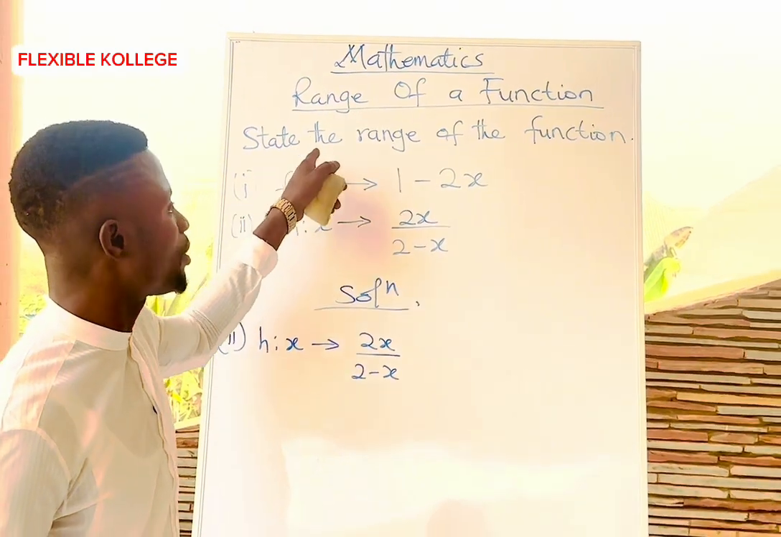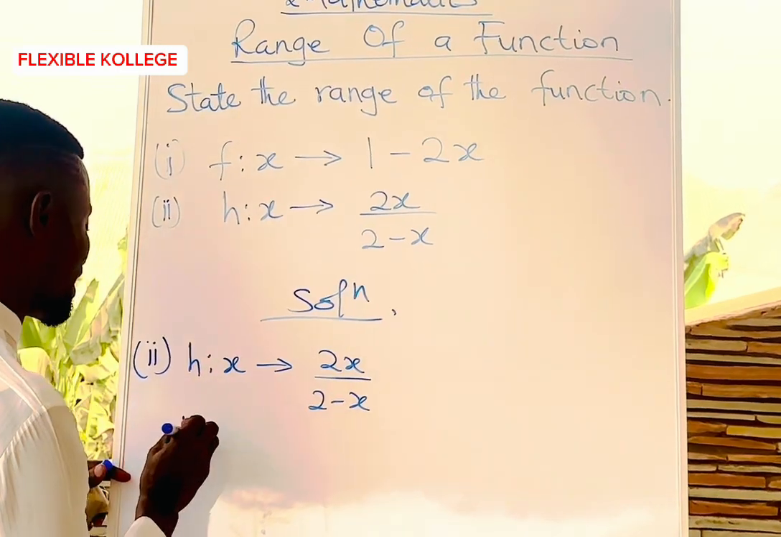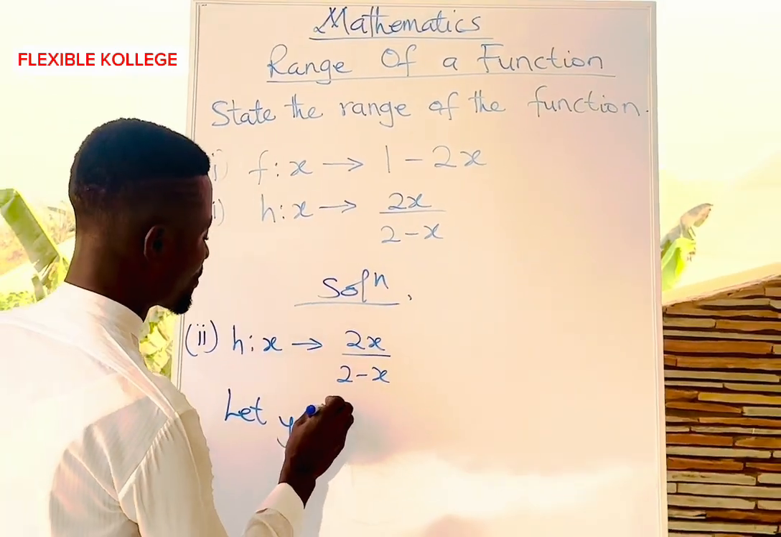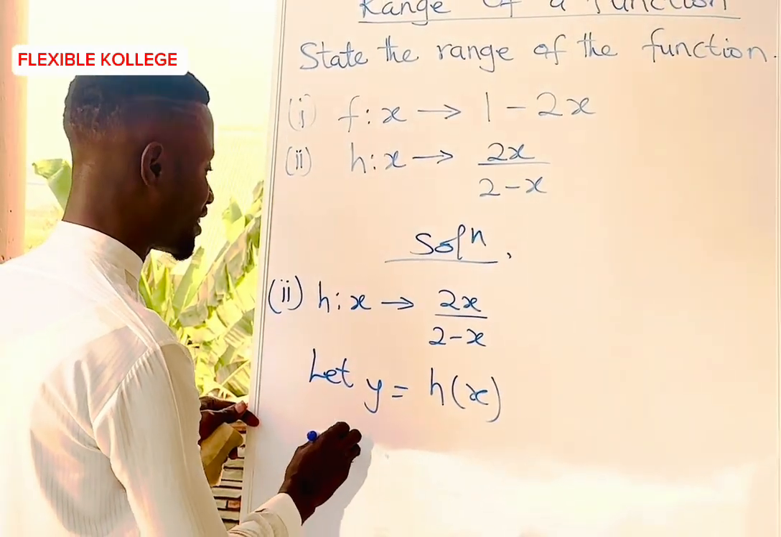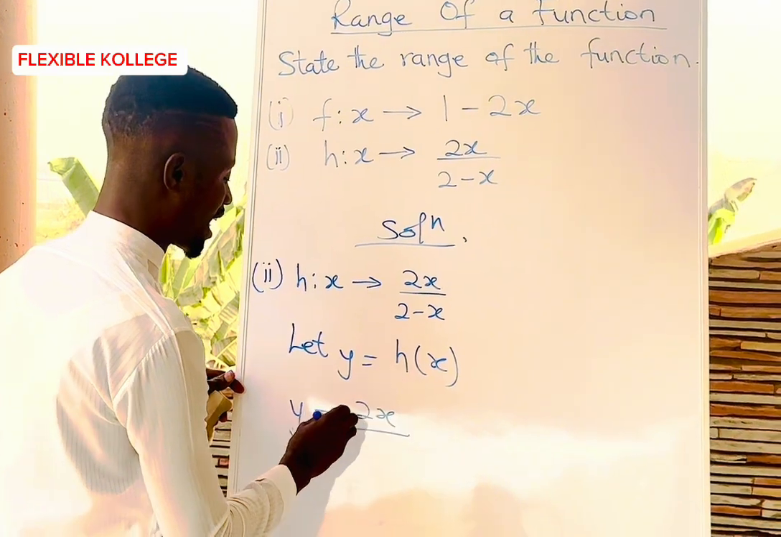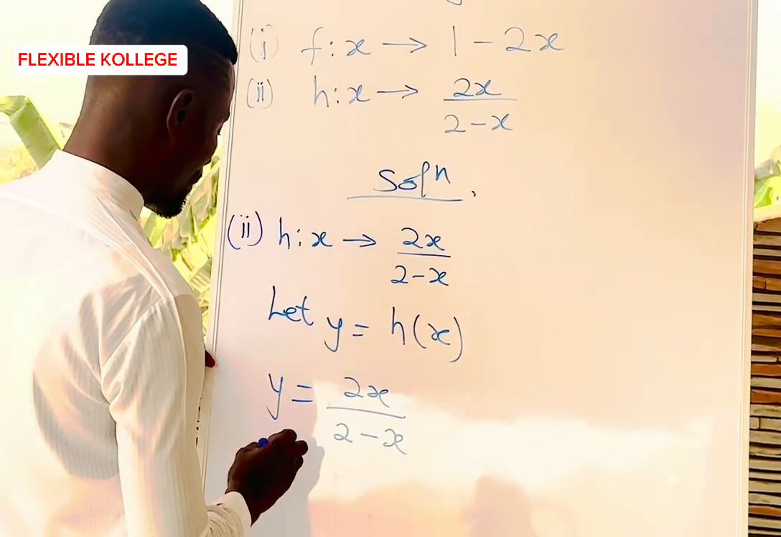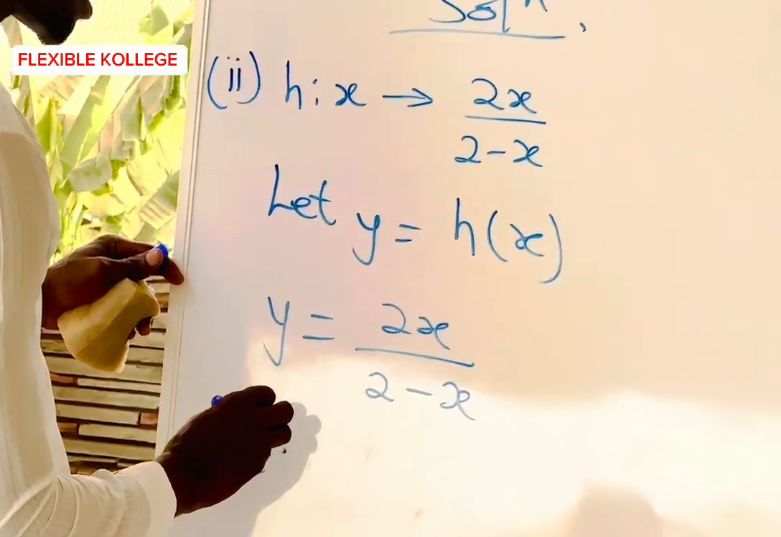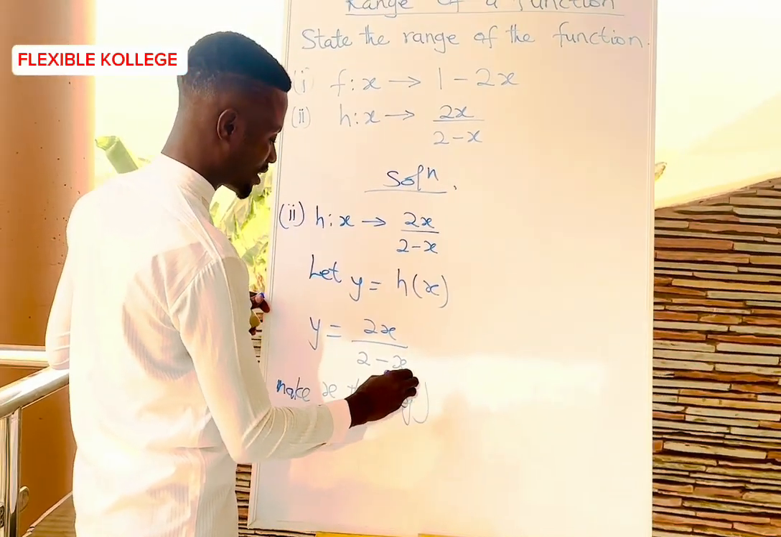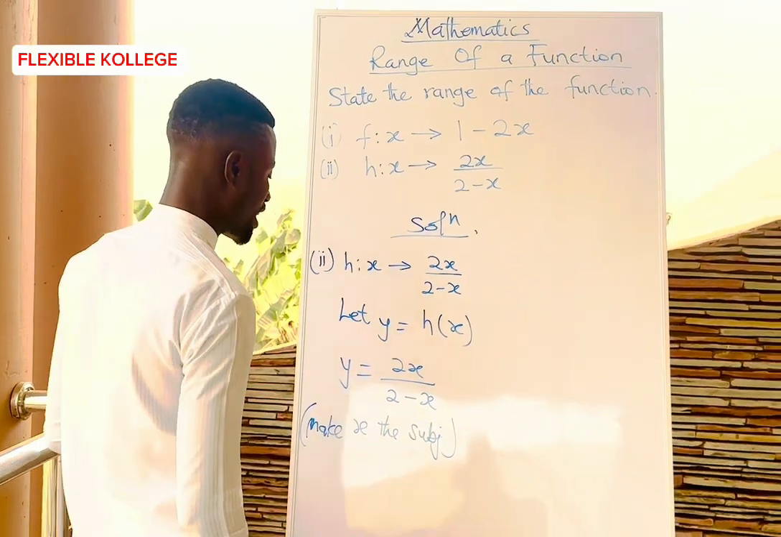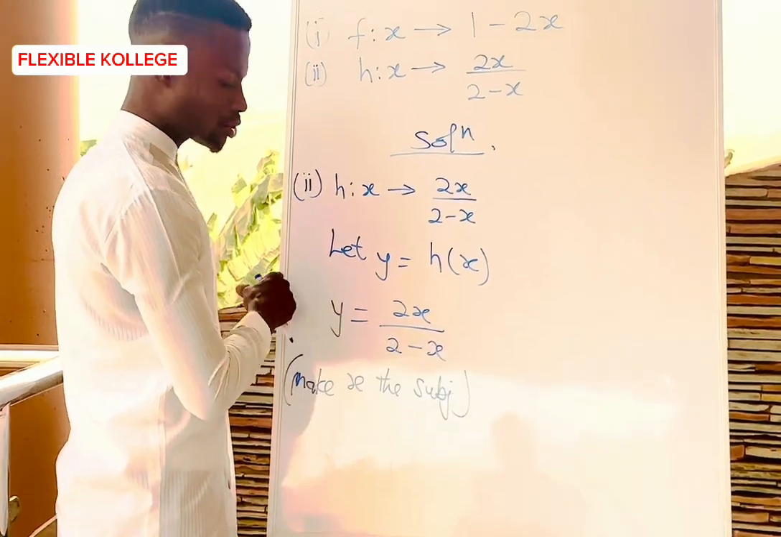And you are being told to find or state the range of this function, just like the first one. So we say let y equal to h of x. So therefore our y is equal to 2x out of 2 minus x. Then what's our next step? Make x the subject. So in this case, the whole of this needs to cross the sign.